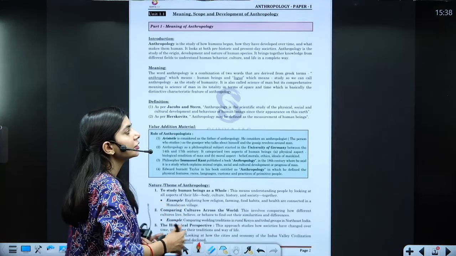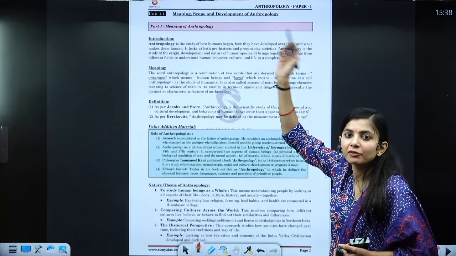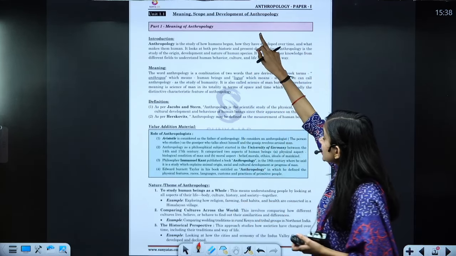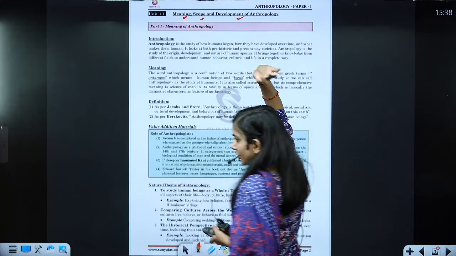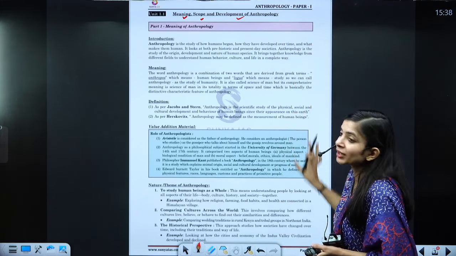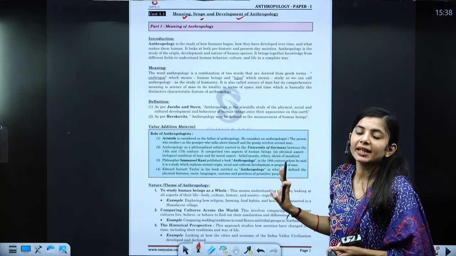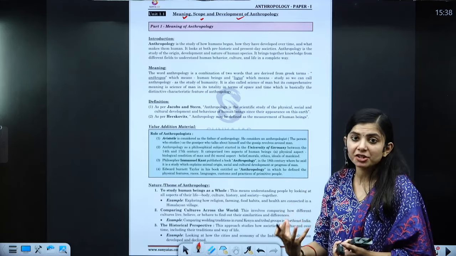Here, just to provide you the view, I am taking up unit 1.1 of paper 1. The syllabus given by the UPSC is meaning, scope and development of anthropology. Here I am showing you a glimpse of the Shunya IAS paper 1 book, which is for the complete foundation of paper 1.